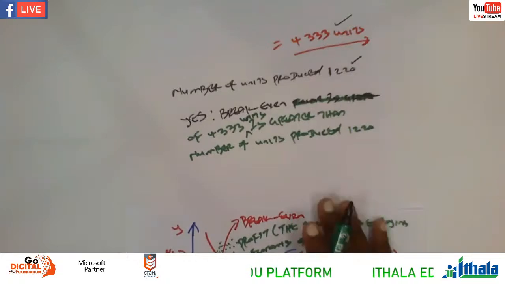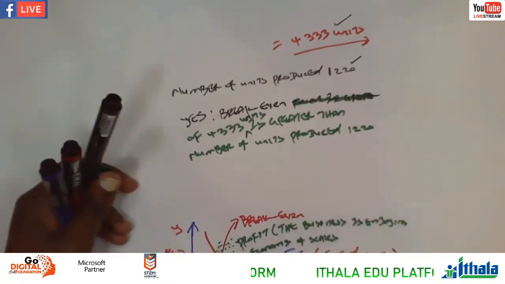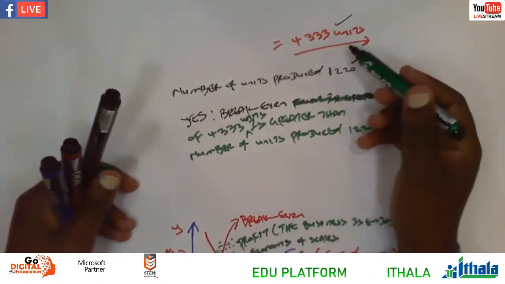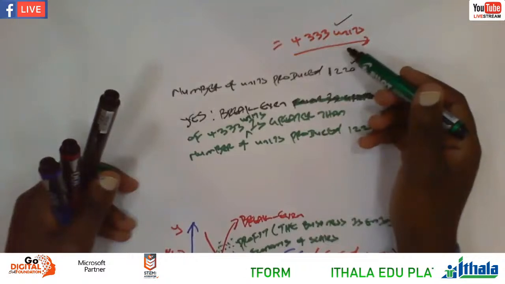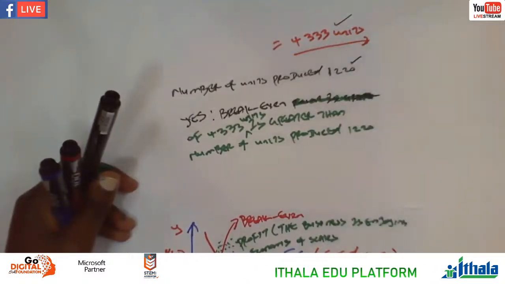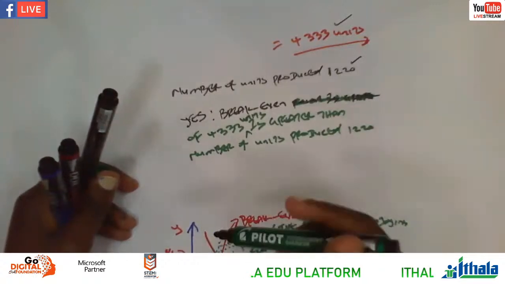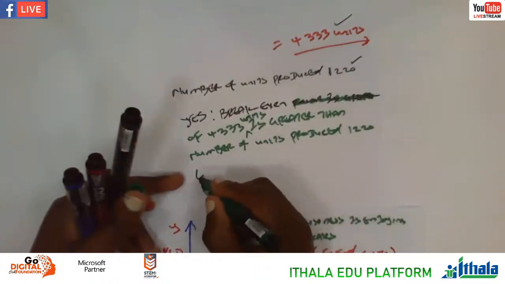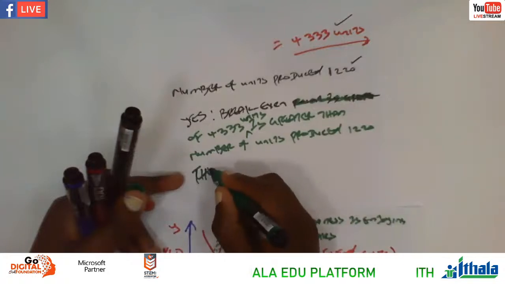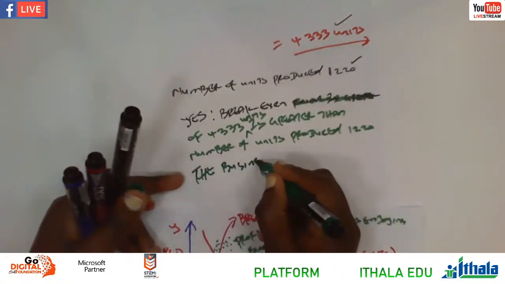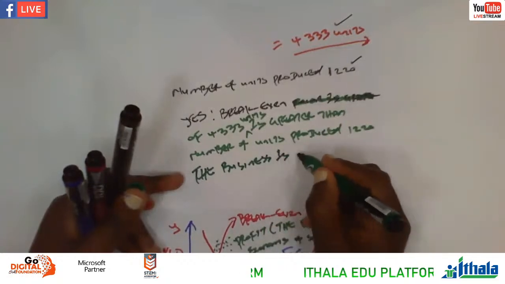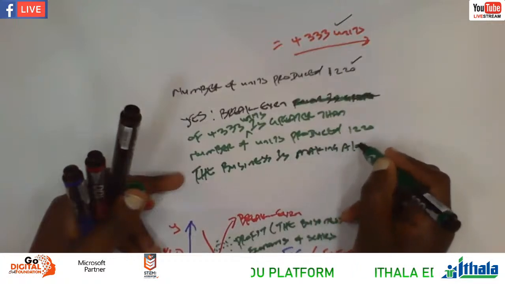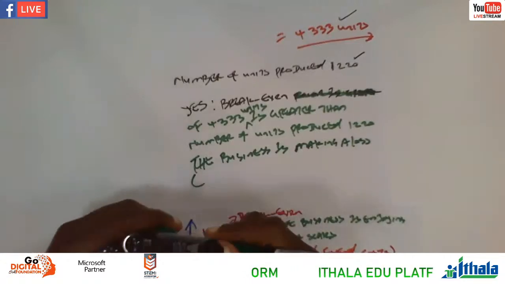And therefore, in this case, are we making a profit or loss? Because the break-even point here is greater, right? It's greater. So which means we are making a loss here, right? Because the number of units produced are less. So therefore, the business is making a loss.